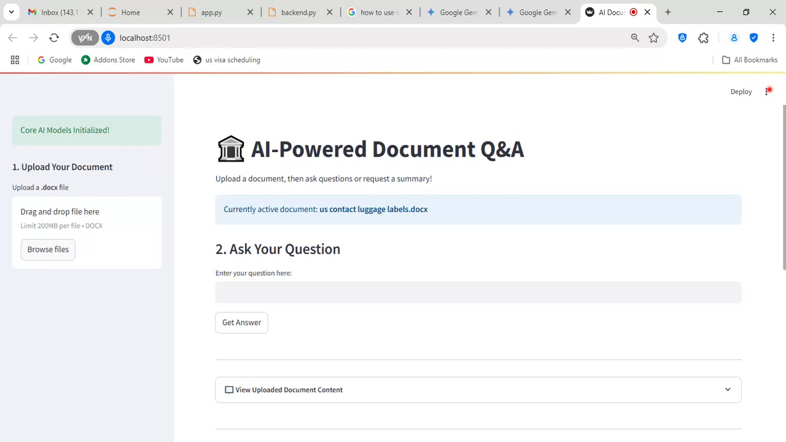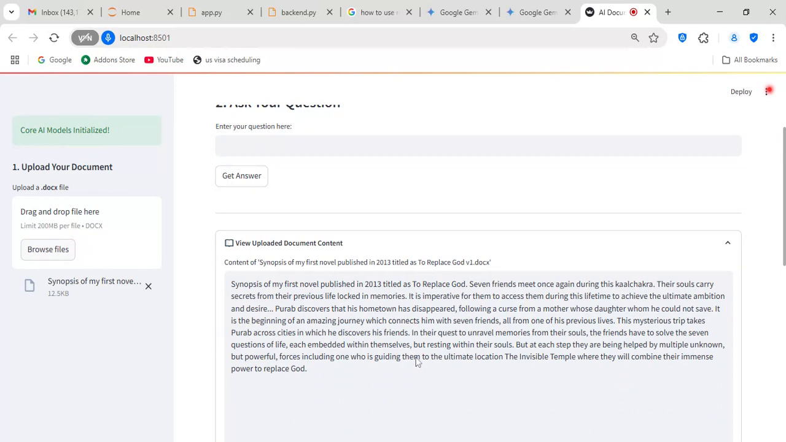So let me see some documents. I'm going to use three documents to start with and see whether it is able to read the documents and answer any type of questions that come to my mind. I will go with the first one, which is the synopsis of my first novel, and I'm opening it. Let me see if it is able to open and read the document.